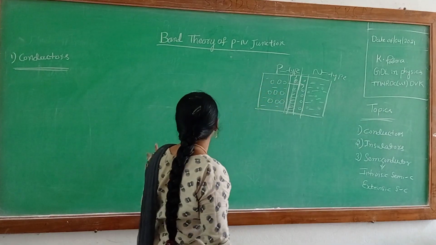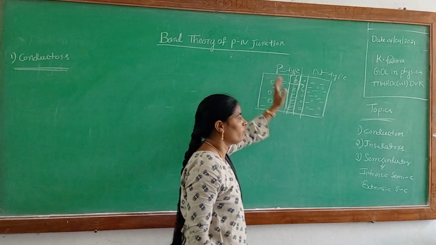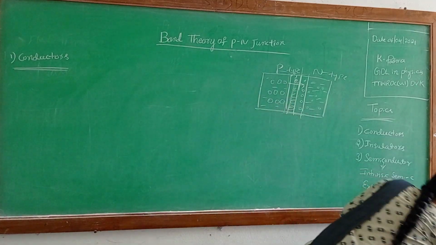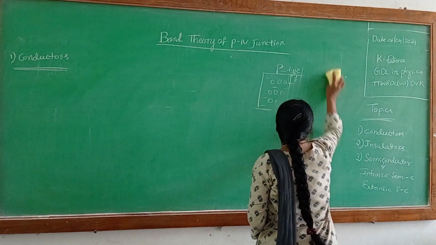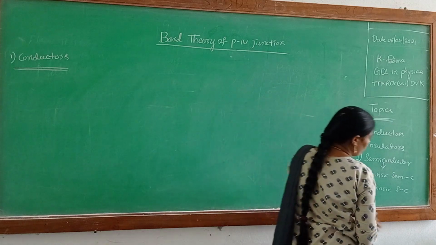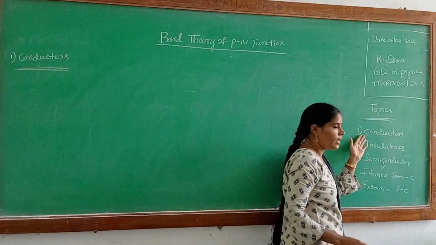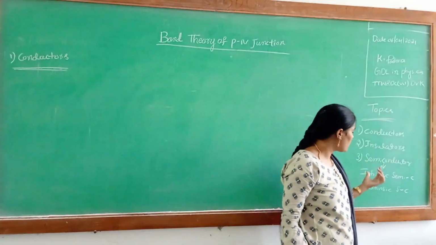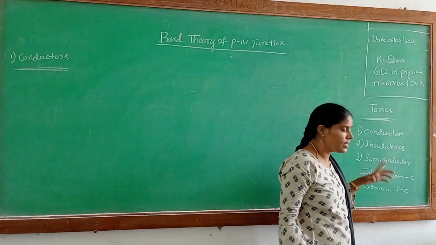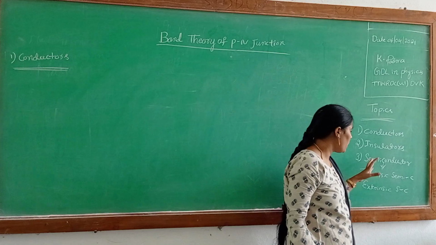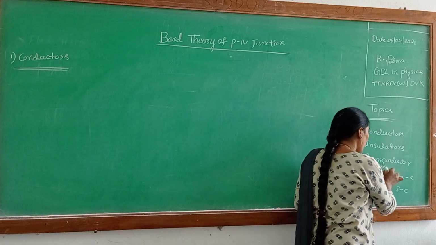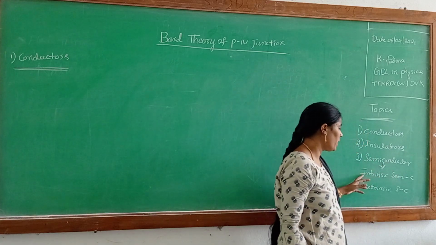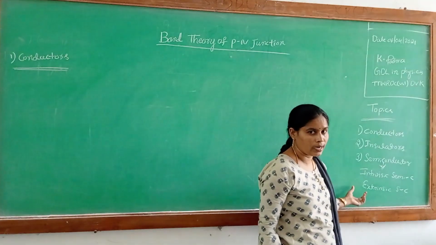Next, in the band theory of p-n junction, first we discuss these topics. One is conductors and insulators, and next is semiconductors. Semiconductors have two types: intrinsic semiconductors and extrinsic semiconductors.